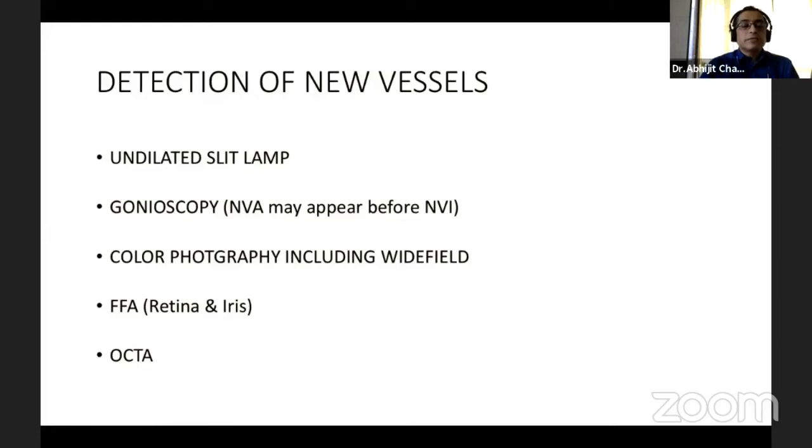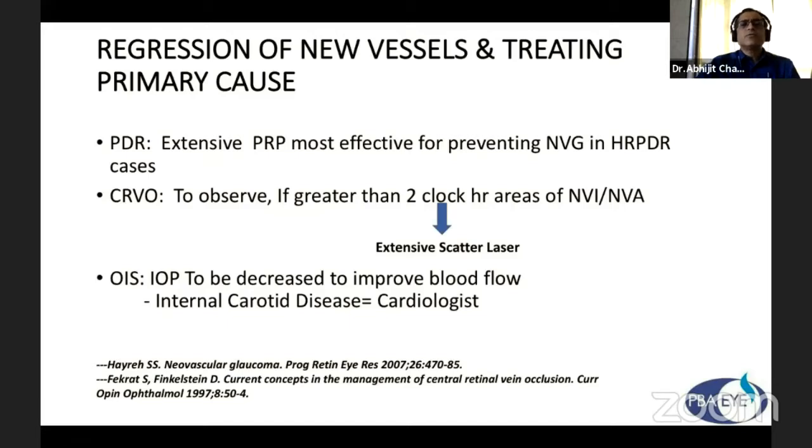Undilated slit-lamp examination is a must. Gonioscopy, in fact, sometimes NVA may appear before neovascularization of the iris. Color photography, including wide field photography, fundus fluorescein angiography of retina and iris both, and of course OCTA is a new armamentarium. So regression of new vessels, PDR: extensive PRP is most effective in preventing neovascular glaucoma in high-risk PDR cases.